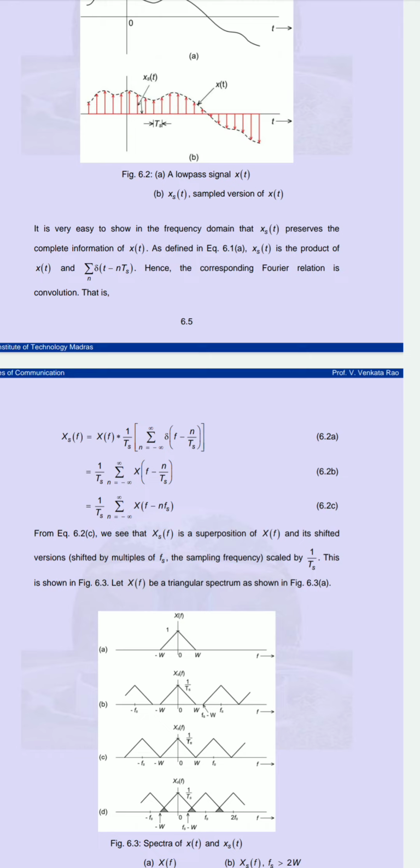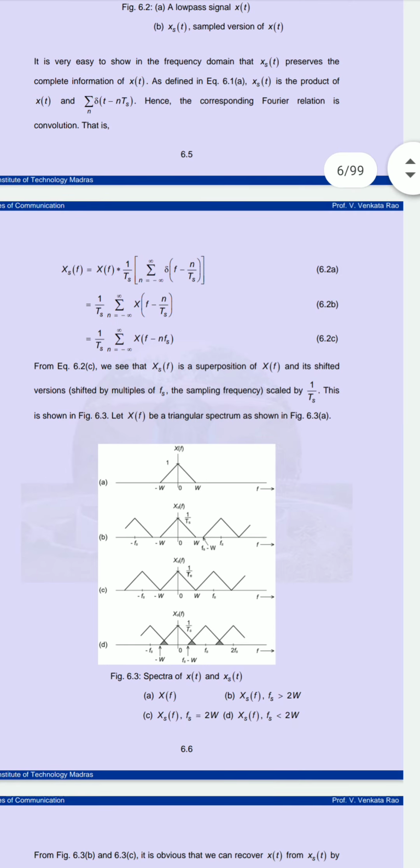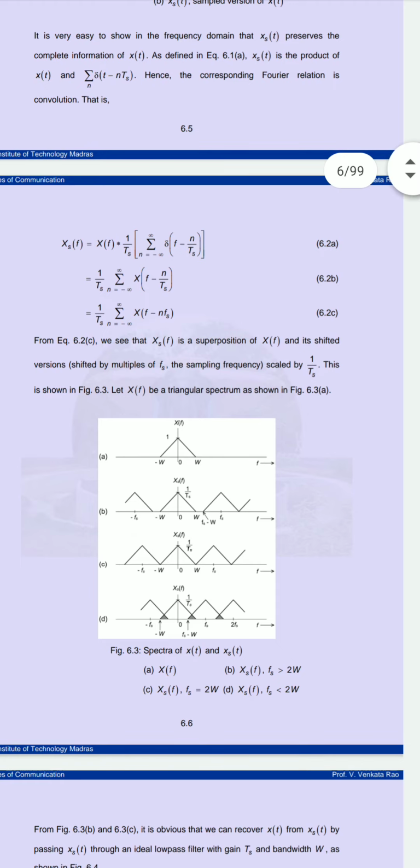So what we are doing here, we are converting time domain values into the frequency domain. What equation did we get for the time domain? We were getting that equation x of t equal to sum n from minus infinity to infinity of x of n Ts, delta of t minus n Ts. So here we are taking the value for the frequency domain. So here we are doing the ideal sampling. You can see in the diagram how we are doing it practically in 6.3. So you will get how we are taking the sampling.